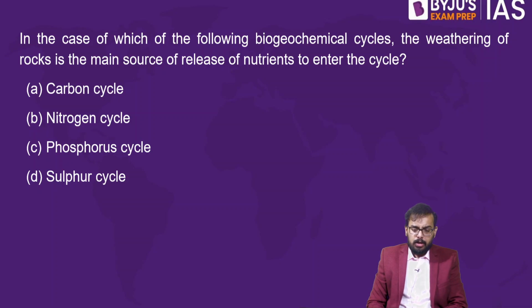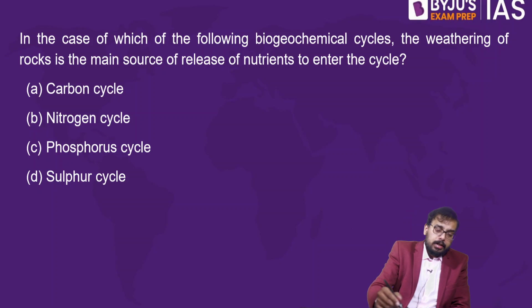So which cycle? Again, here there are two types of biogeochemical cycle: one is a gaseous cycle and the next one is a sedimentary cycle. The source for a sedimentary cycle is mainly continental rocks. So in the case of which of the following biogeochemical cycles is weathering of rocks the main source for release of nutrient to enter into the cycle?